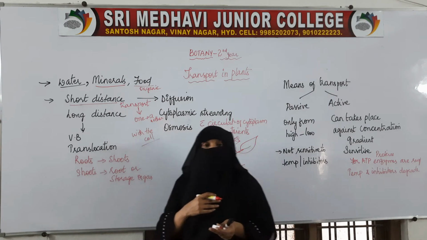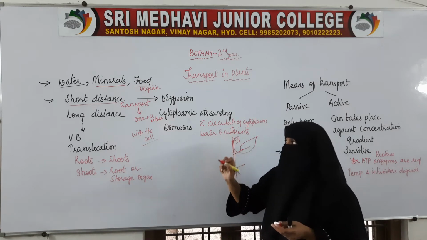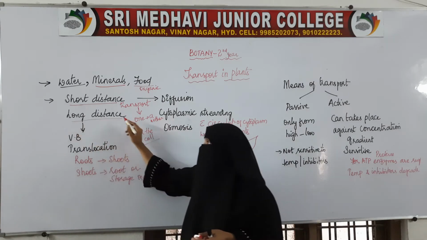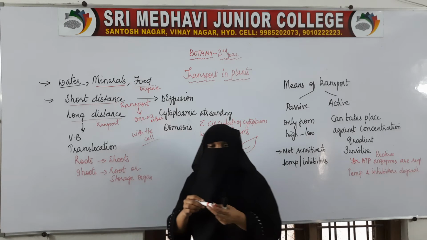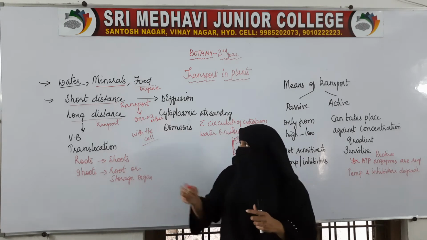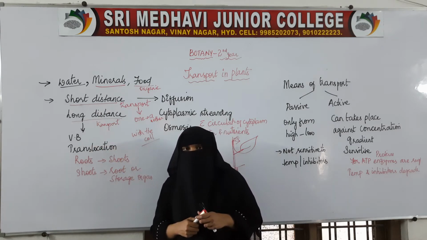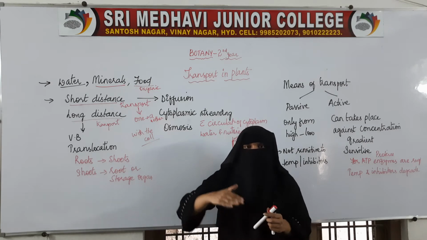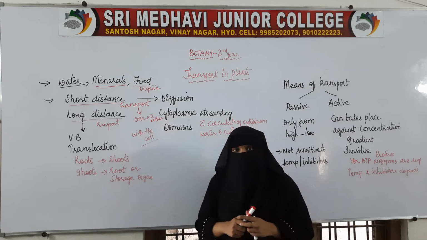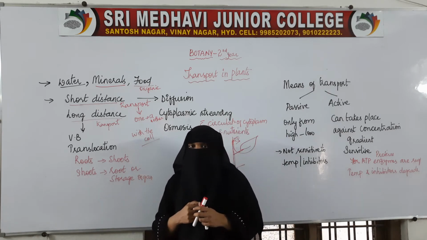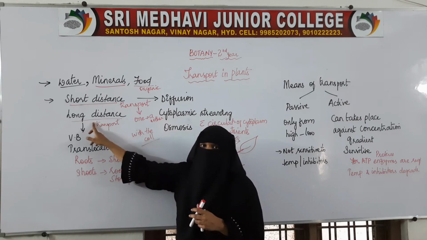But if the water needs to be transported from the roots till the tip of the shoot, then that is long distance transport. So depending on the distance, the transportation is of two types. One is short distance transport, another is long distance transport. In long distance transport, water needs to be transported a very long distance, to a height of meters. Water, food and everything needs to be transported over a longer distance. So that is long distance transport.